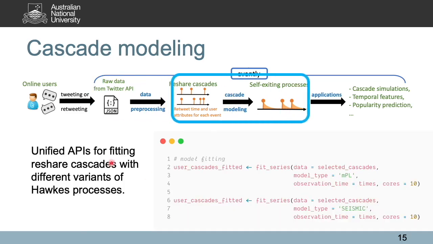Then we move to the phase of cascade modeling. Evently implements a unified API for fitting Reshare cascades with different variants of Hawkes processes. With this fit series function, you can choose different models for fitting Reshare cascades by specifying this model type argument. In this example, we fit the cascades with 2 different models, a marked Hawkes process with parallel decay function and a SEISMIC model from prior work.